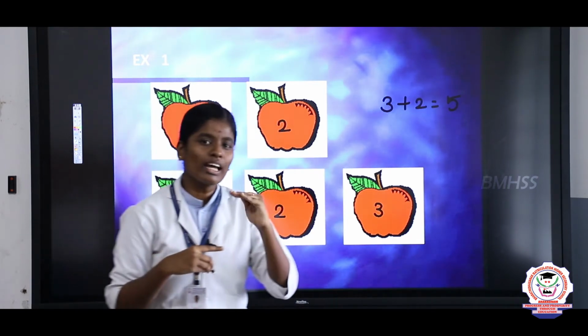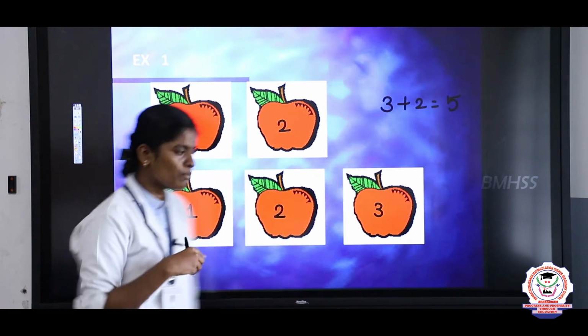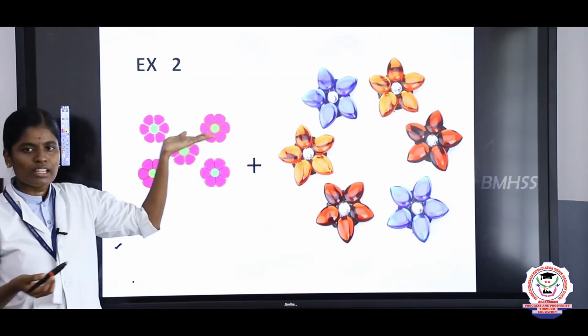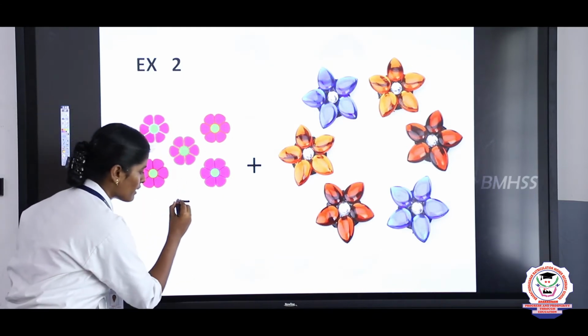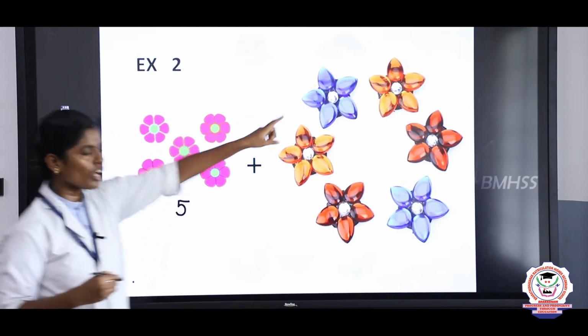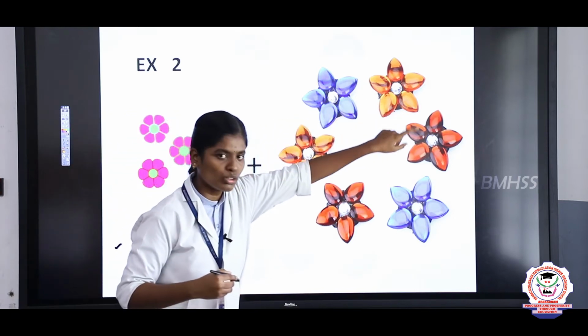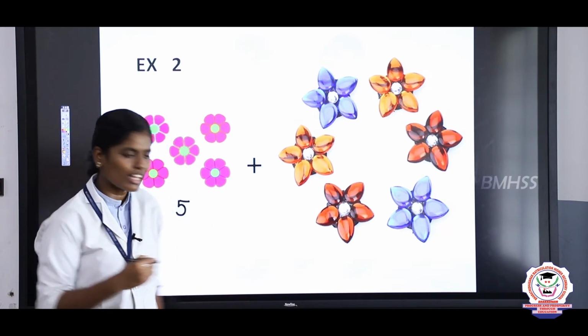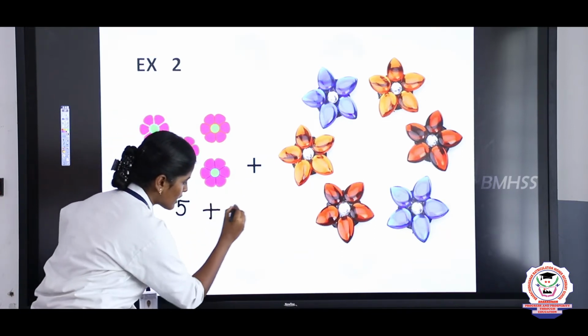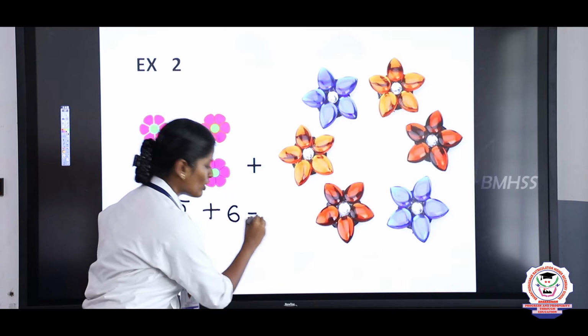Now we are going to see one more example. Listen. First they are given 5 flowers, and next we are going to count these. 1, 2, 3, 4, 5, 6. Totally 6 flowers are there. Now find the total number of flowers.